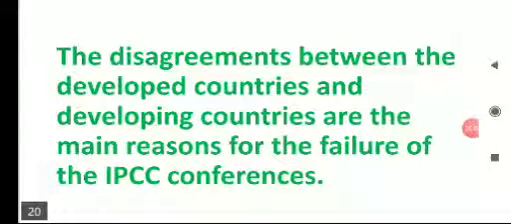The disagreements between the developed countries and developing countries are the main reasons for the failure of the IPCC conferences. So children, there is a big disagreement between the developed countries and developing countries. This disagreement is the main cause for the failure of these IPCC conferences. Because of this, a good agreement to reduce the temperature and reduce the use of fossil fuels is not being achieved.